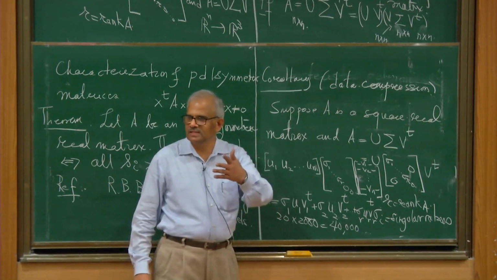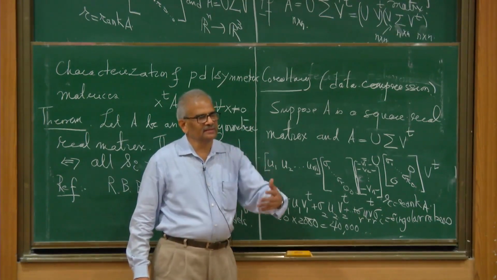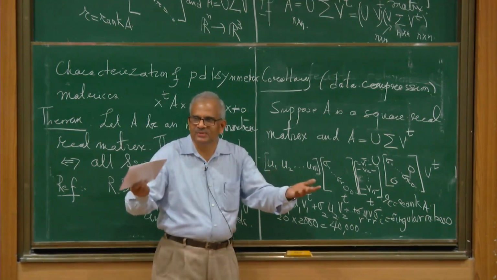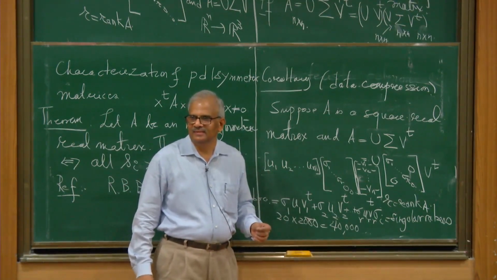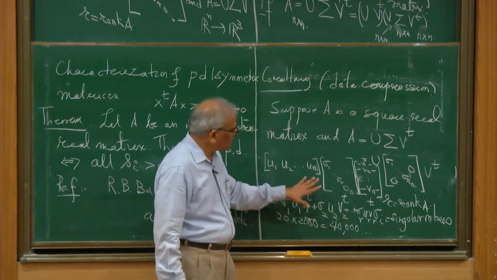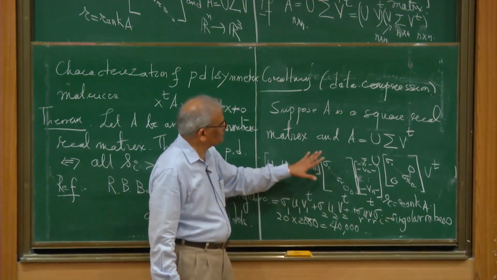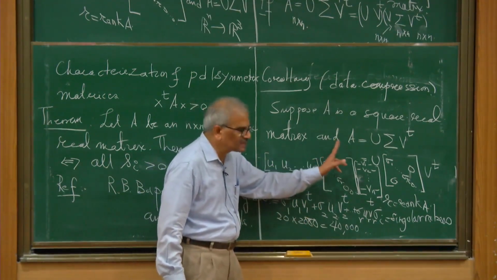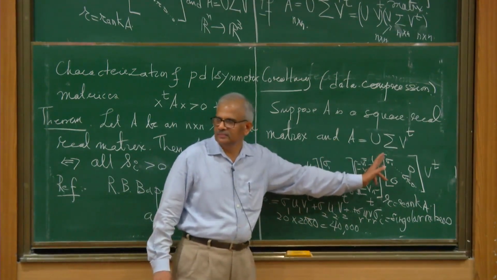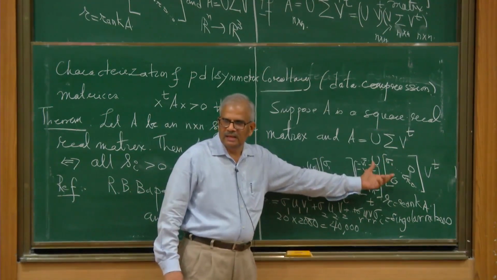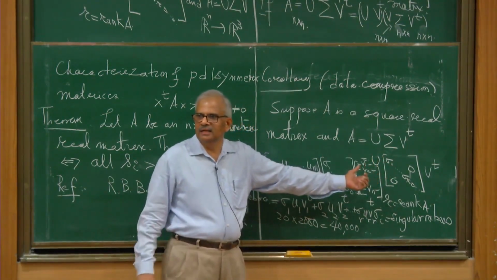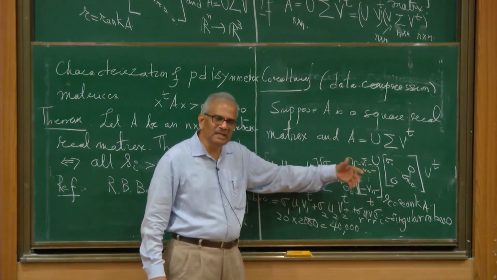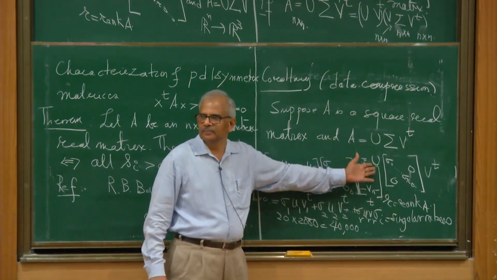Okay, and that you saw yesterday in the illustration, that only 5 singular values were taken and the picture was as good as you can see. So this is a major application in image processing of singular value decomposition, and this is made possible because we have factorized our matrix in a nice way. And there will be a public talk tomorrow, which will talk about other matrix factorizations. There are many matrix factorizations. This is one of them.